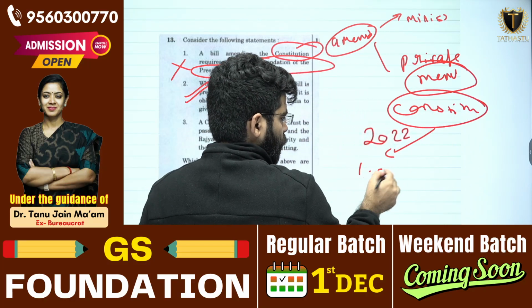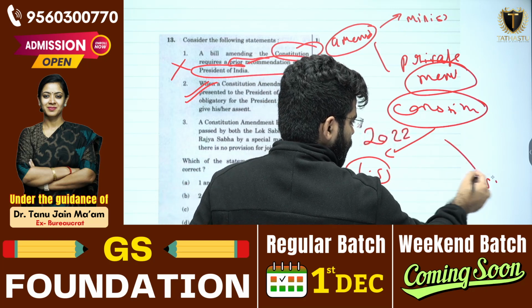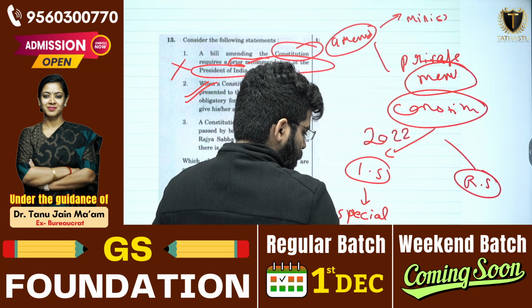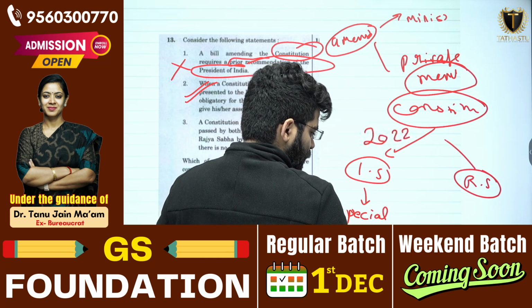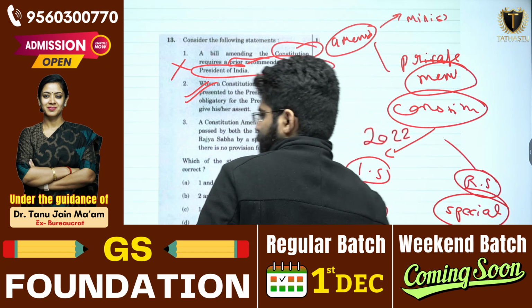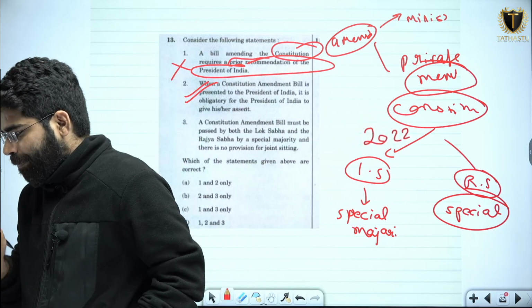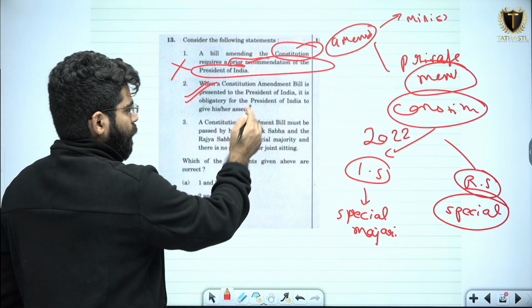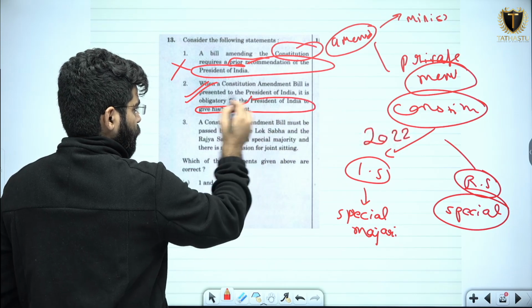both the Houses, Lok Sabha as well as Rajya Sabha, need to pass the bill by a special majority separately, and when this bill, after the passage from both the Houses, is presented to the President, it is obligatory on the President of India to give the assent. So this is the correct statement.